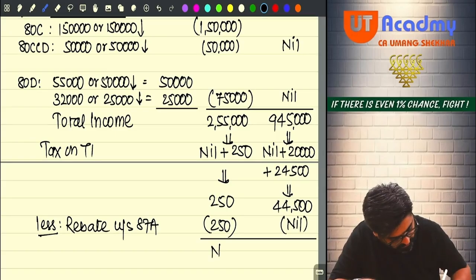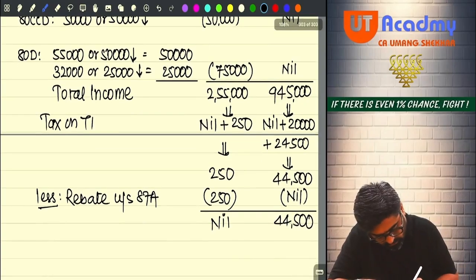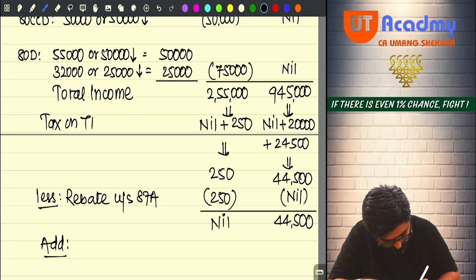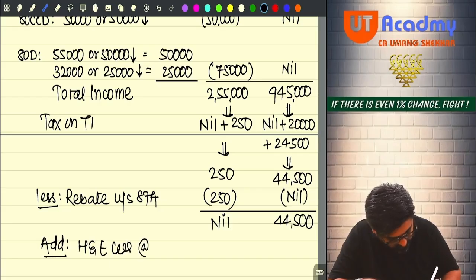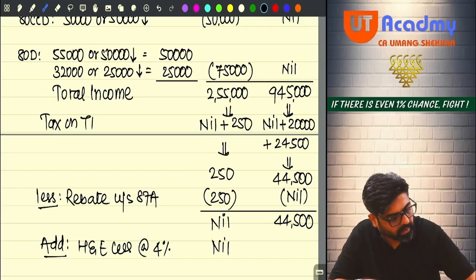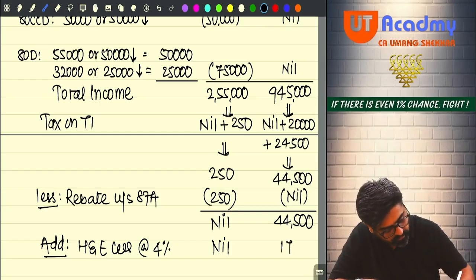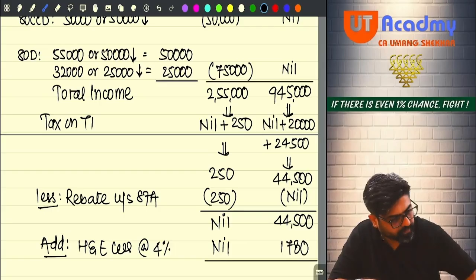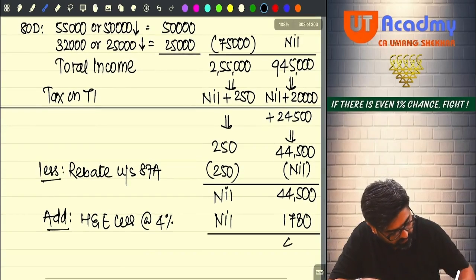So this will be nil and this will be 44,500. This is tax on total income after rebate, and add health and education cess at the rate of 4%. This will be nil and 4% will be 1,780. So 46,280.